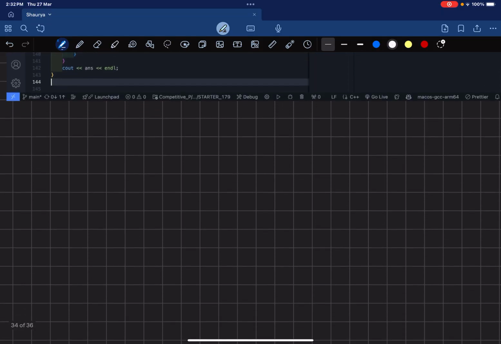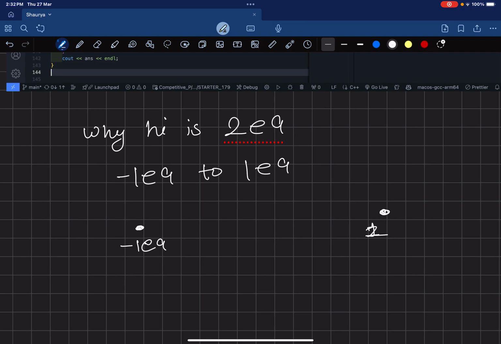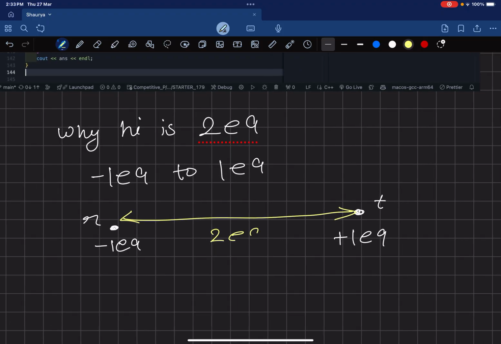And why is high 2e9? Because you can see the constraints were given as -1e9 to 1e9. So what if there's a raccoon placed at -1e9 and there's a trash can placed at positive 1e9? This is a raccoon, this is a trash can. So it will take a radius of 2e9. So our maximum answer could be 2e9.